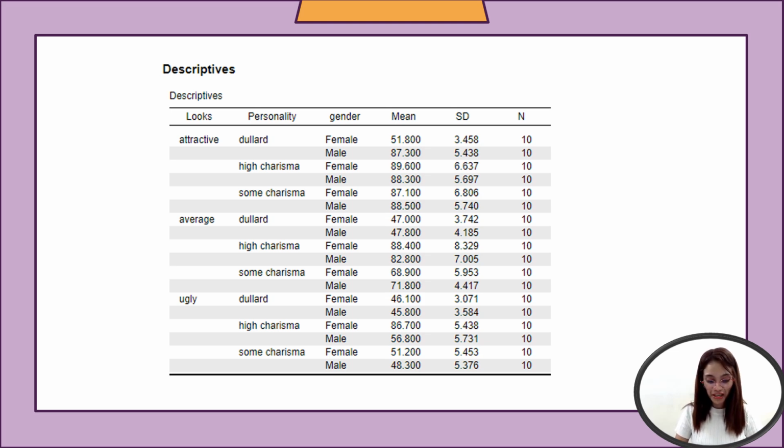Gender also plays a role, with certain combinations of looks and personality being more advantageous for one gender over the other. High charisma tends to be a powerful factor in enhancing overall perception, especially for females with poor looks.